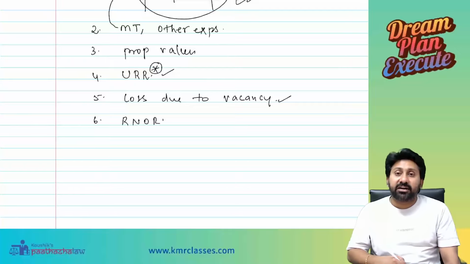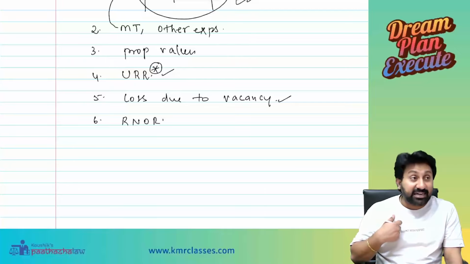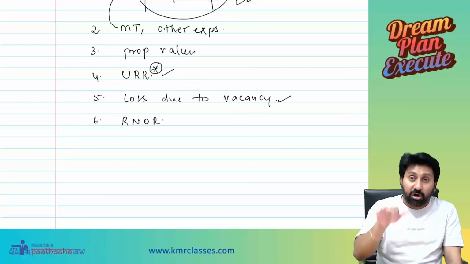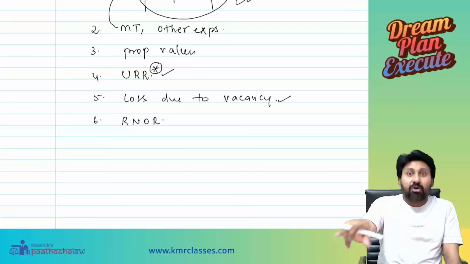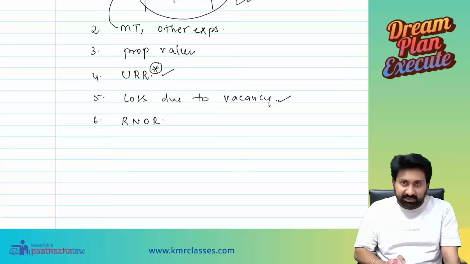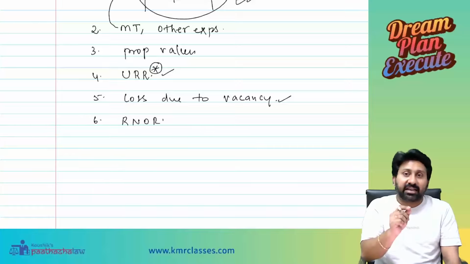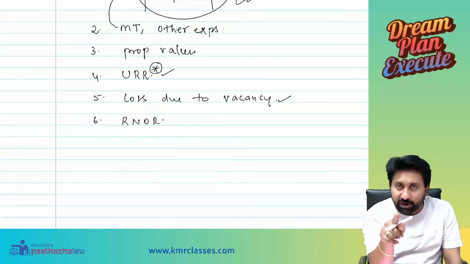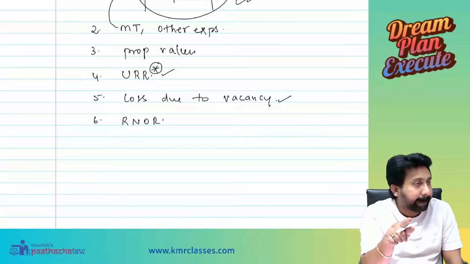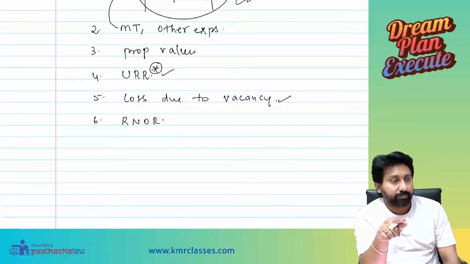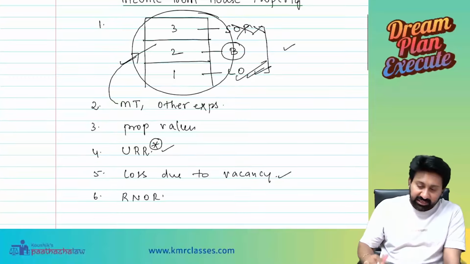What do you mean by that? If I am a resident not ordinarily resident, or if I am a non-resident, only Indian house properties will be subjected to tax for me. Foreign properties rentals will not be subjected to tax. Everyone understood the point clearly?